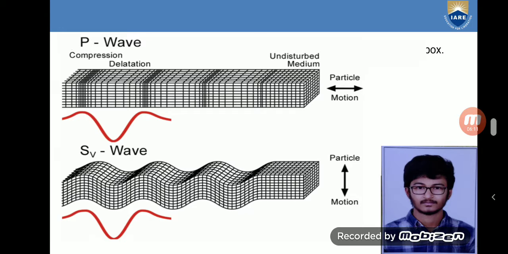Whereas when we come to the secondary waves, the particle motion is perpendicular to the motion of force. The particles are arranged side by side, and the output motion is driven perpendicular to the direction of the applied force.